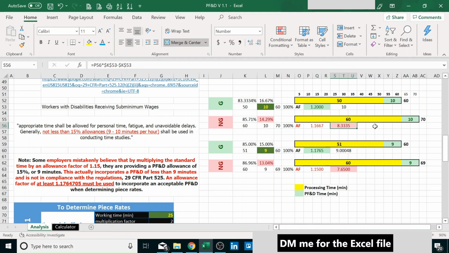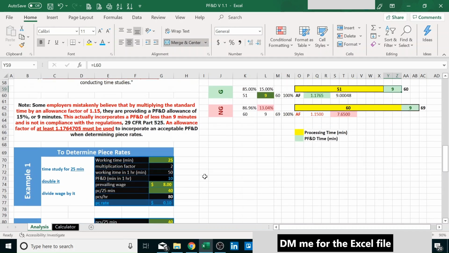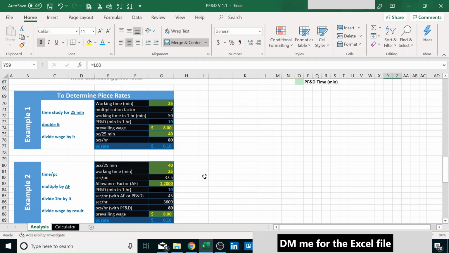We saw that. And how many minutes is that? It's 8.3 minutes. So it's not really the 10 within 60, it's 8.3 minutes. So not in compliance, not good. The best way to do it is within an hour, then you do your allowance of 10 minutes, 9 minutes, or beyond if you want to, if your CEO allows it. Okay, let's look at examples real quick to determine piece rates.